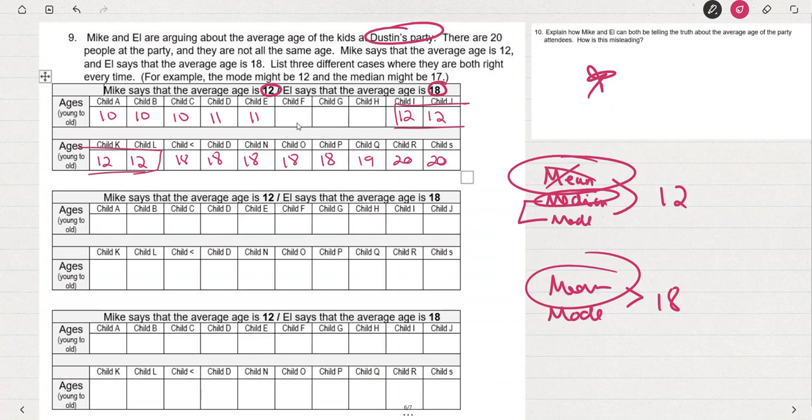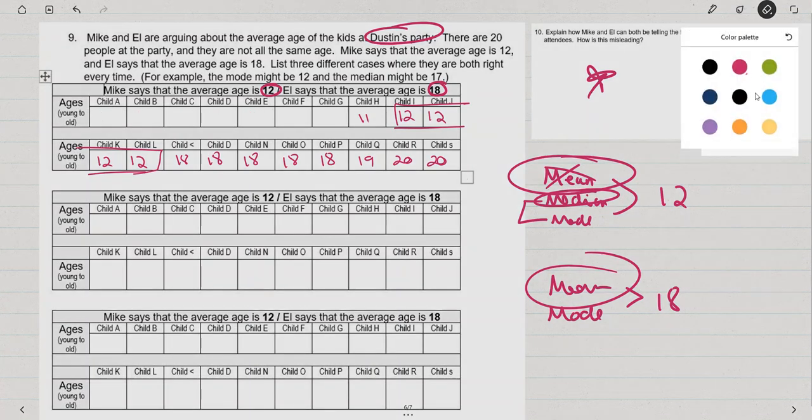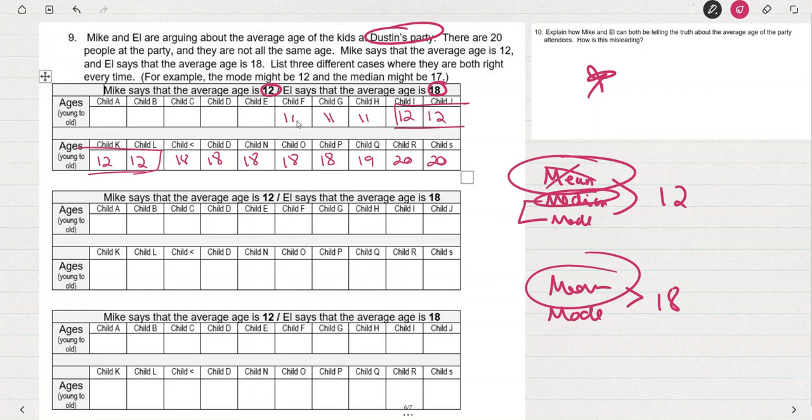Oh, it looks like that's not going to work, is it? I'm going to have to put them a little younger. They're going to have to start younger. So we could have an 11-year-old, an 11-year-old, a 10, a 9, an 8, a couple 8s, and a 7-year-old attending the party. And I've written an example where the median is 12 and the mode is 18. So both Mike and 11 are telling the truth. Well, I hope that helps you with this activity, and please feel free to reach out to me if you need further assistance.